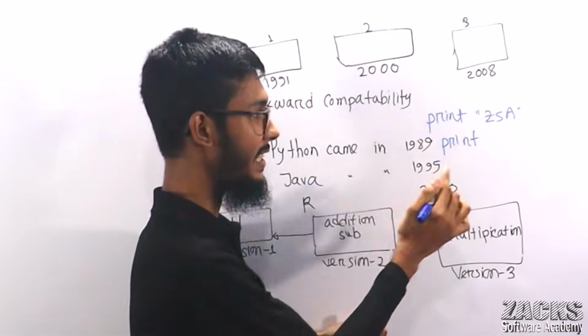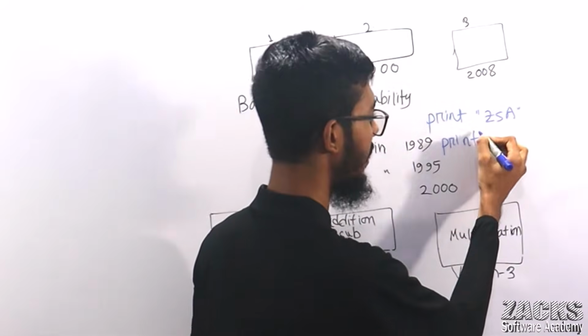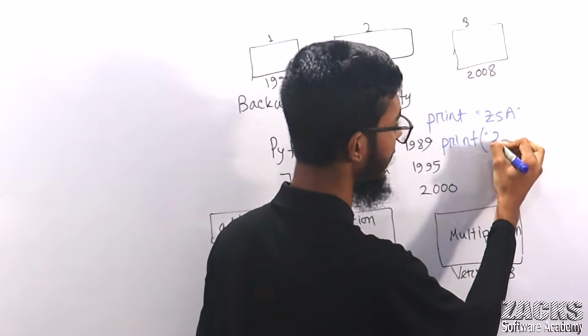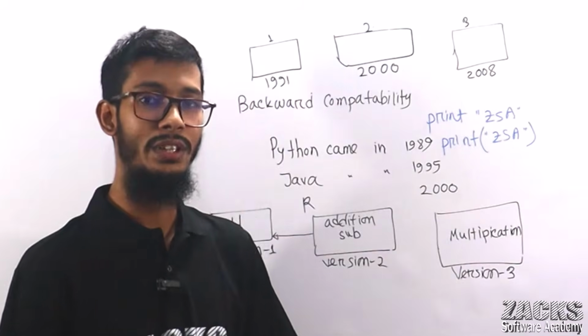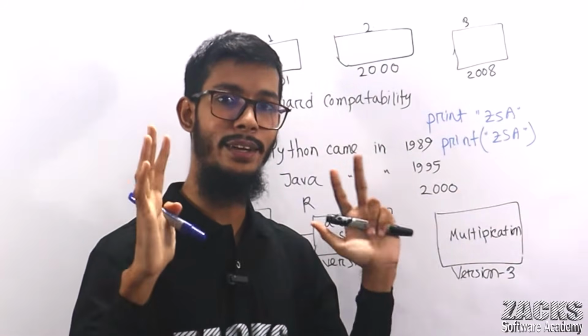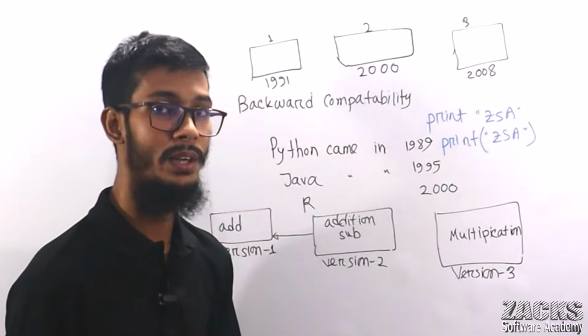If you don't understand this line, just leave this one. Certainly, I will discuss it, boss. We are printing like this way, like Jack's Software Academy. Okay, sir, so your Python 3 is completely a new programming language, right? I hope you got this point.